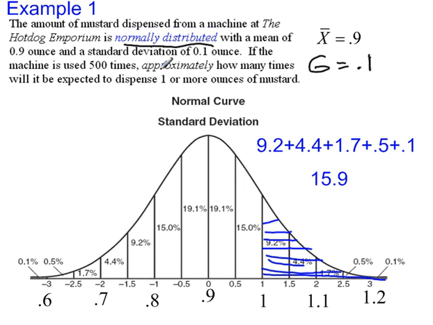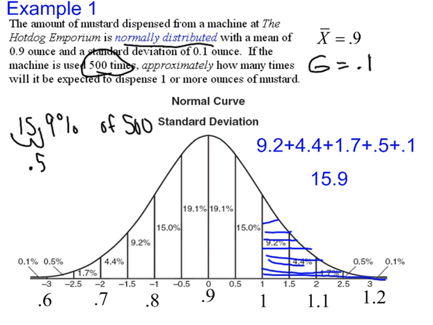So that means that 15.9% of the time this machine dispenses 1 or more ounces of mustard. But that's not the question. The question is if the machine is used 500 times. So what we want to know is what's 15.9% of 500? So we could convert this to a decimal by moving the decimal point 2 places to the left.